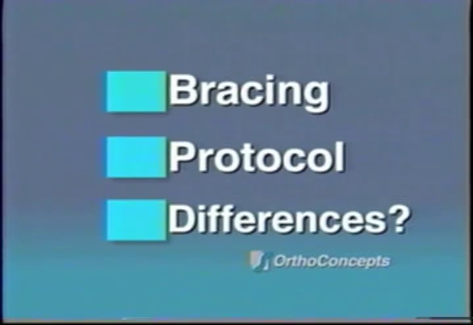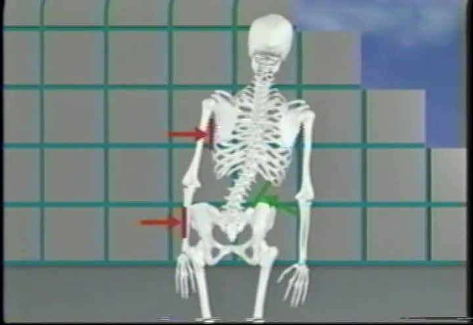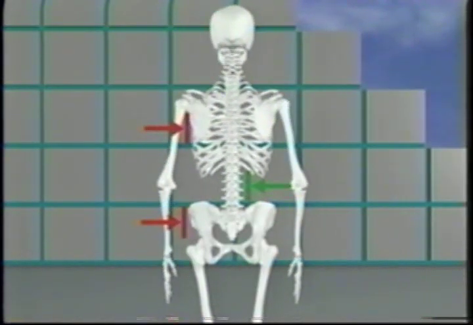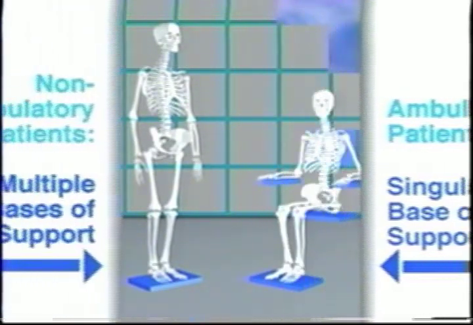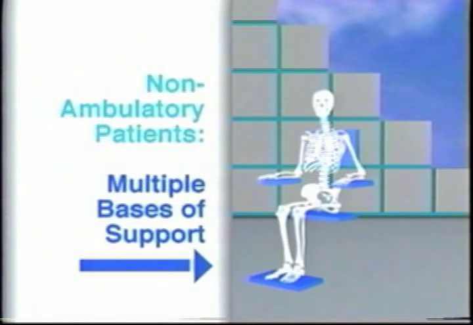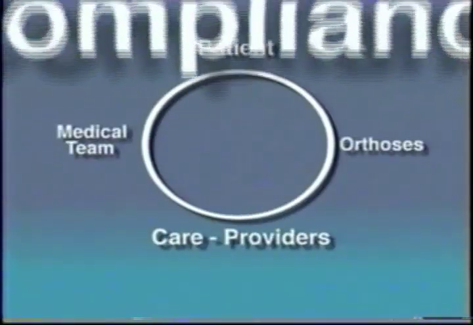Is there a difference in the protocol of bracing ambulatory versus non-ambulatory patients? The principles of bracing are the same. However, the protocol must take into account the differences in 1. The patient's basis of support, and 2. The patient's level of compliance.